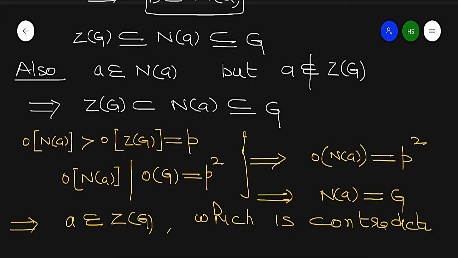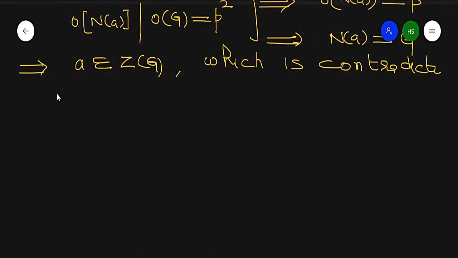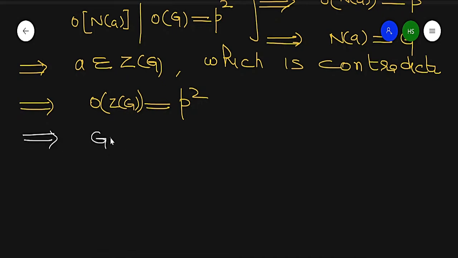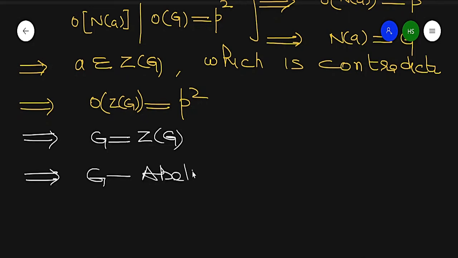The order of the center of G is equal to P square, and the order of G is equal to P square. So it implies G is equal to the center of G. What does it mean? It means G is an abelian group. So we get that every group of order prime square is an abelian group.